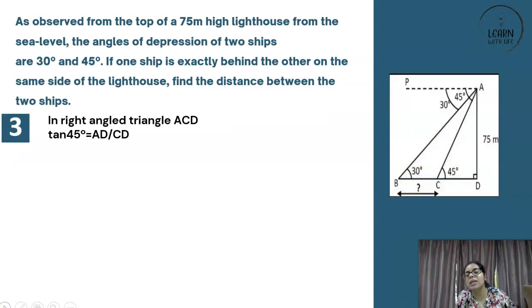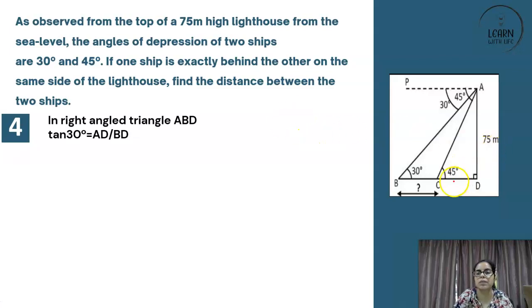Now once we know it, let's use trigonometric ratios in various triangles. Let us try for the right angle triangle ACD, the smaller triangle first. In triangle ACD, tan 45 is equal to perpendicular upon base. So 1 is equal to 75 upon base, right? That means your CD is equal to 75. This is your equation number 1. Okay, let's move ahead.